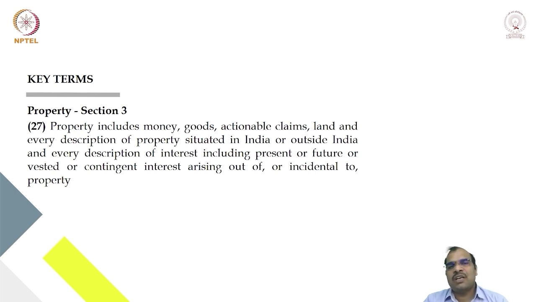So if you observe the definition of property, it is very wide in nature, a very broad definition. So property includes money. Money means legal tender. Okay, so anything which is legally accepted is called money. Goods. If you want to know the definition of goods, you have to refer to the definition given under the Sale of Goods Act, Section 2, Subsection 7.